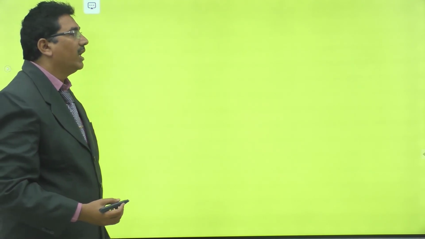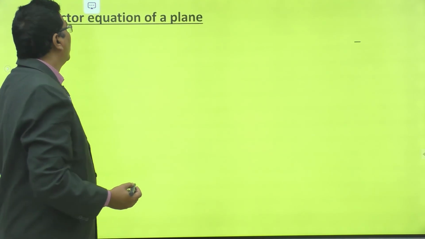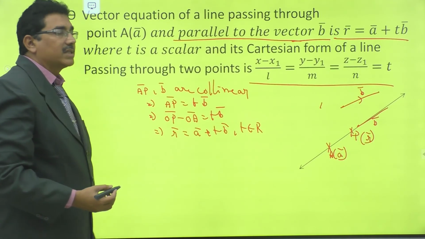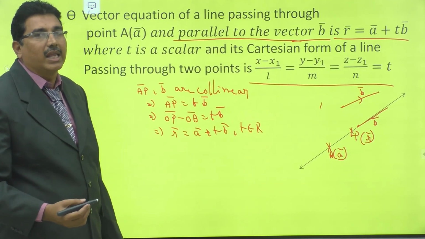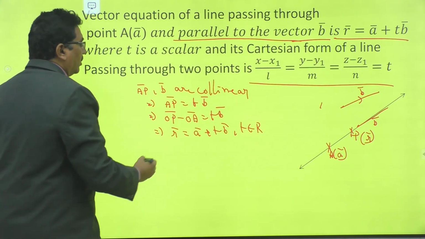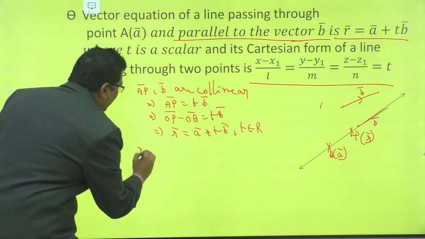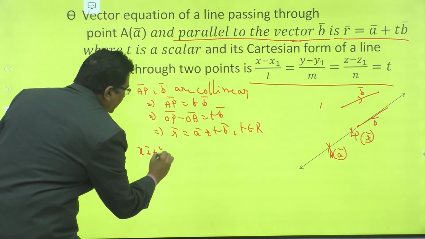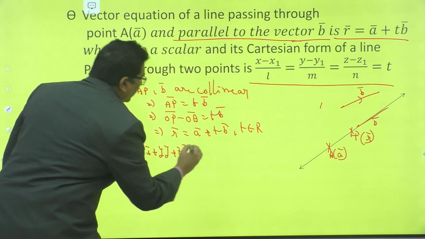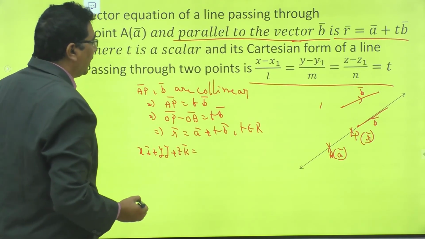Now, how to derive the Cartesian form of a line? Right, see, from this vector equation, how to derive the Cartesian form? R bar is equal to x i bar plus y j bar plus z k bar.